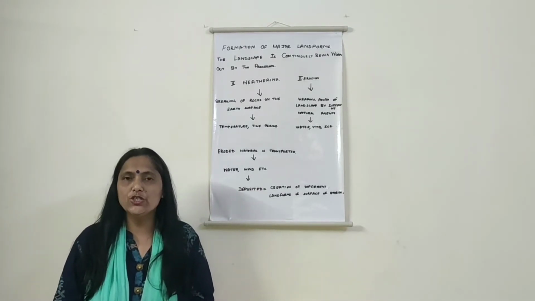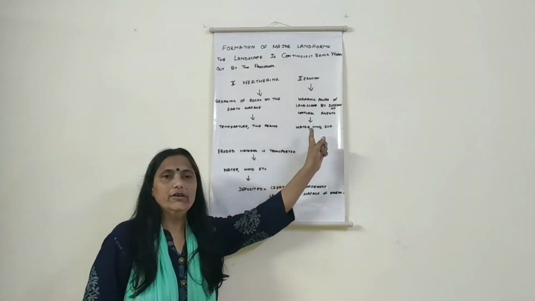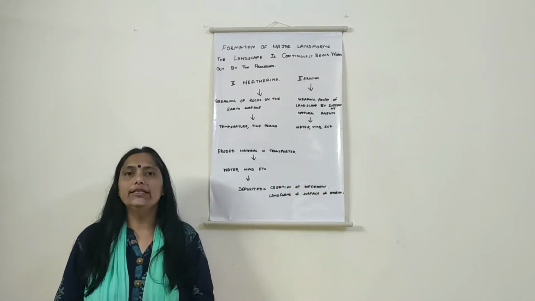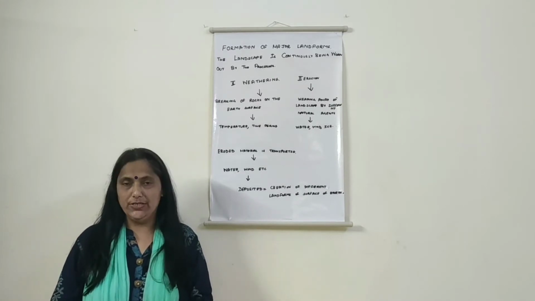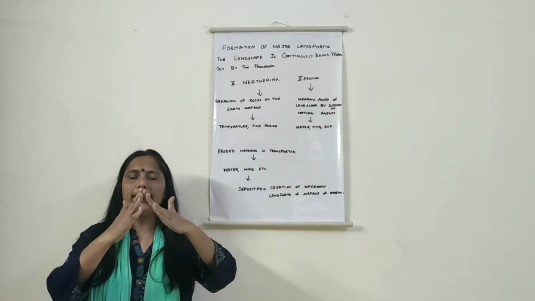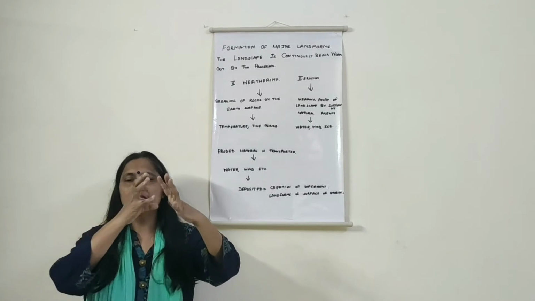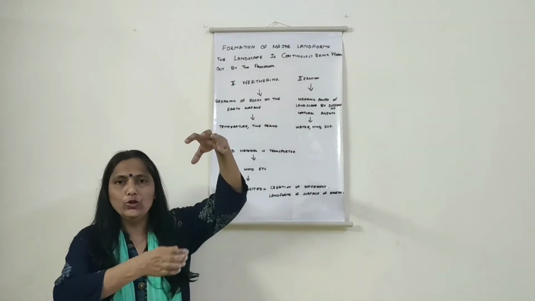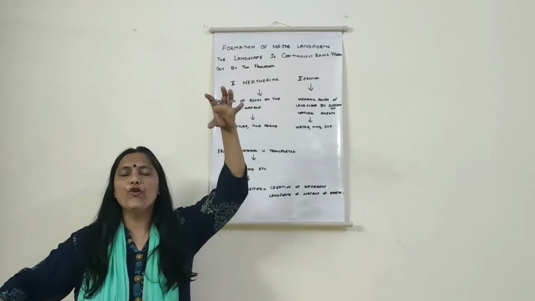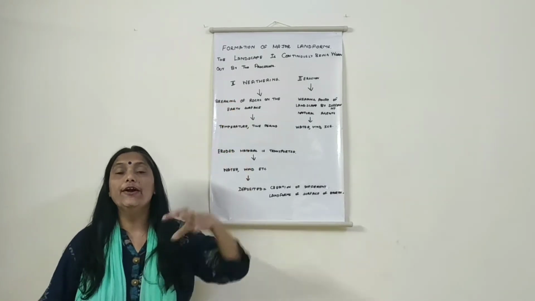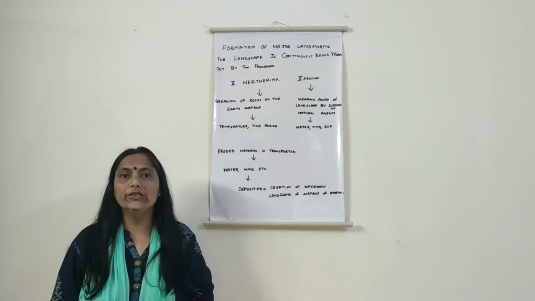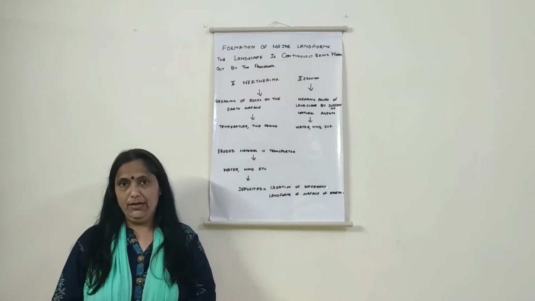The major agents of erosion are water, wind and ice. You know, children, that water is found in the rivers. When these rivers from the Himalayas move from the upper layer to the lower zone of our country, from north to south, these waters carry along with them sediments.